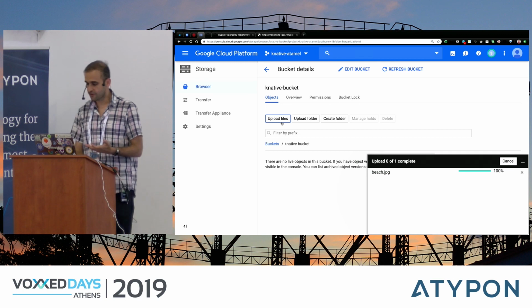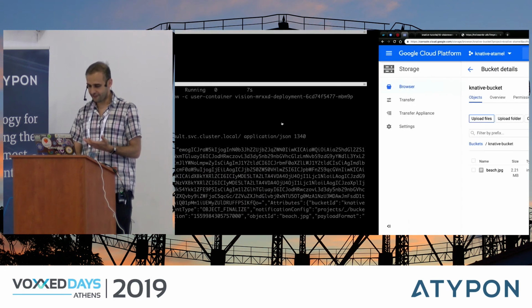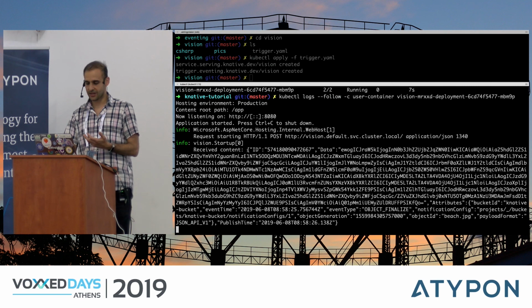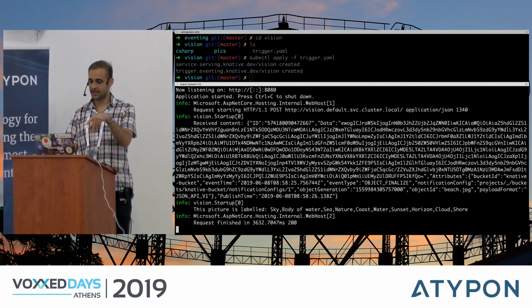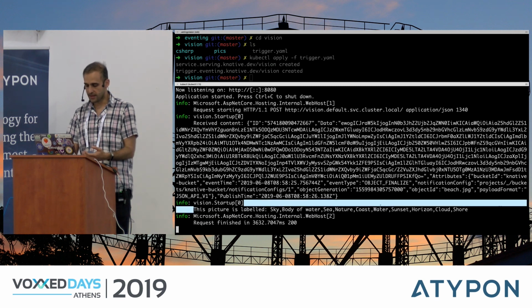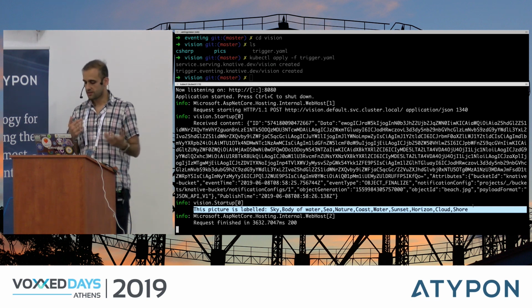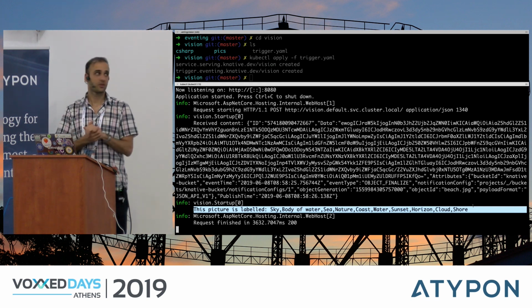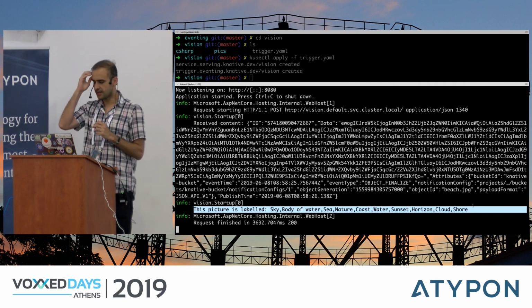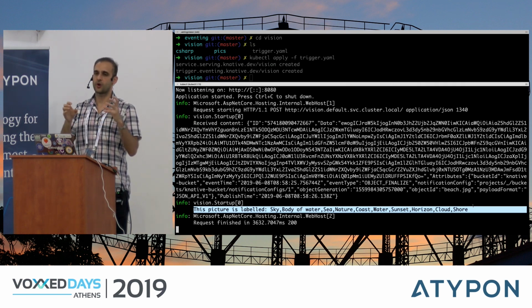to extract the label. So if everything worked, and that's a big if, you can see that we receive the content, and the content has an ID and a data. So it's a cloud event, right, with ID. And the data is the actual message. I parse that data, and in the end, make a call to Vision API. And then the Vision API says, this picture is labeled sky, body of water, sea, nature, coast. So it basically extracted those labels from the image, right? It's nothing fancy, but the point is that we are connecting two unrelated things like Google Cloud Storage with Vision API using Knative eventing in the middle.